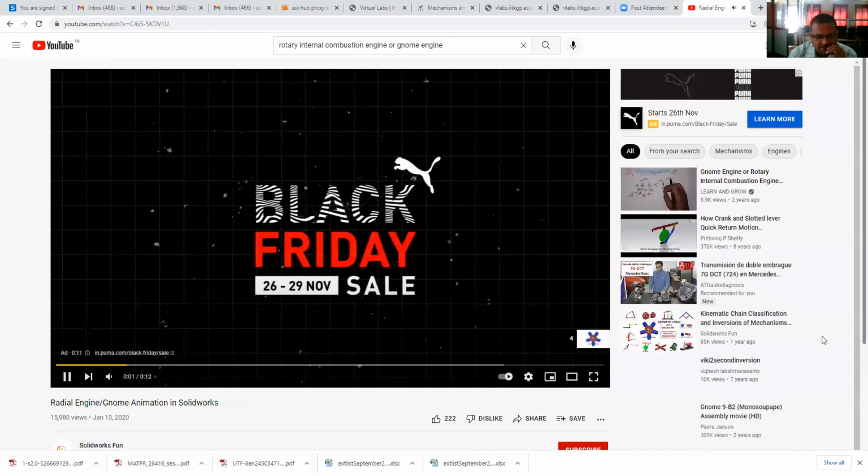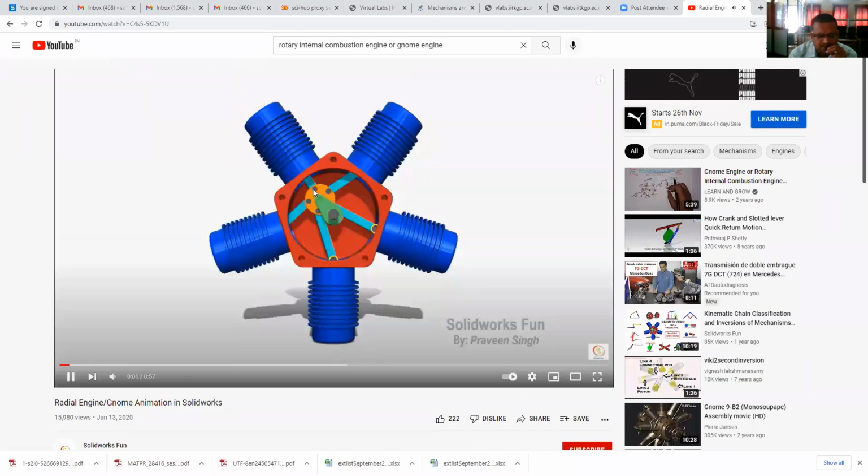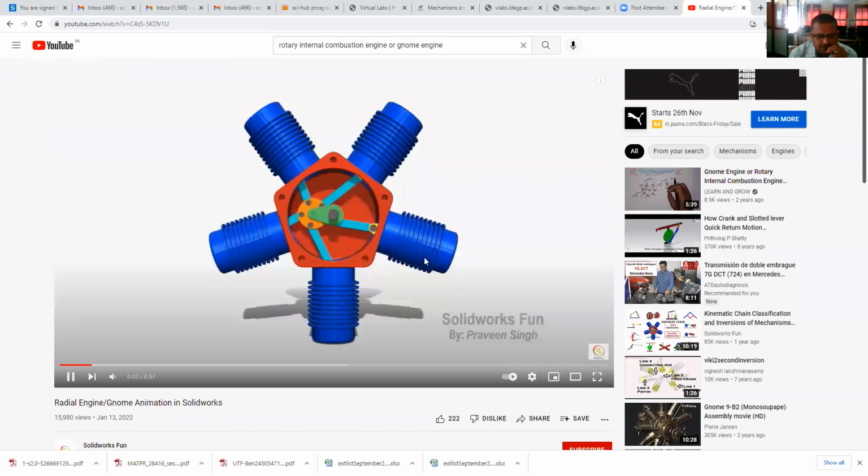See that this rotary internal combustion engine. See that in this engine the cylinders are rotating.